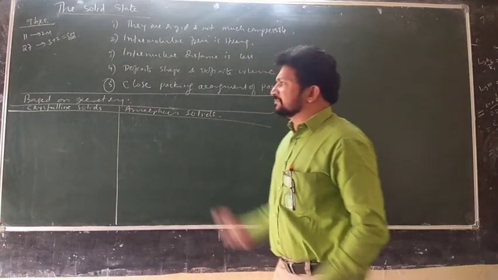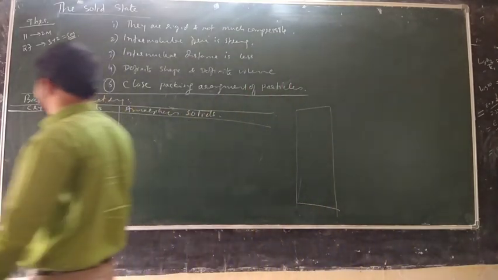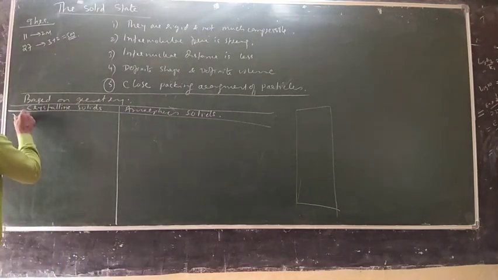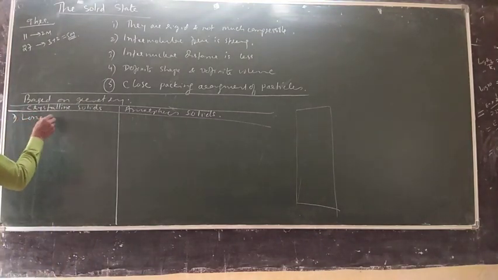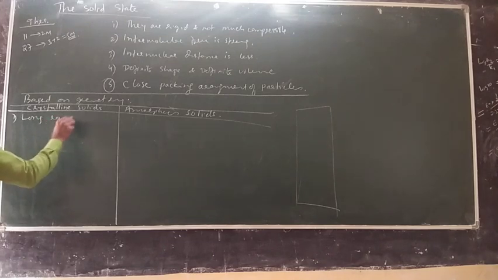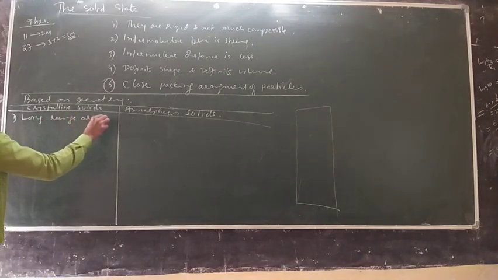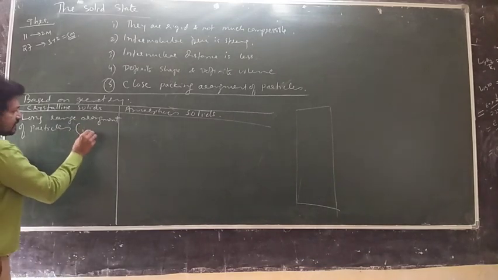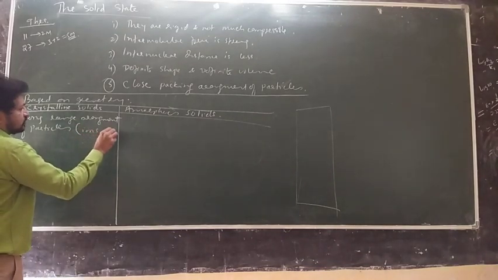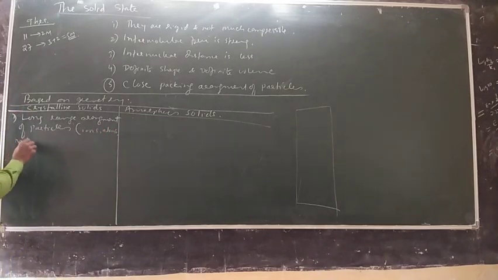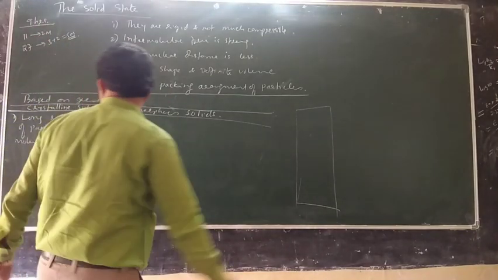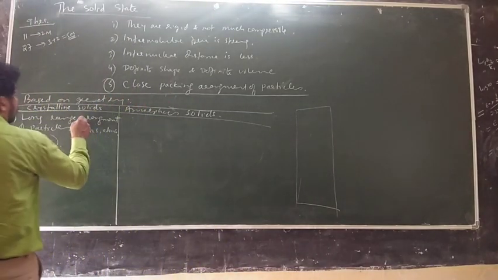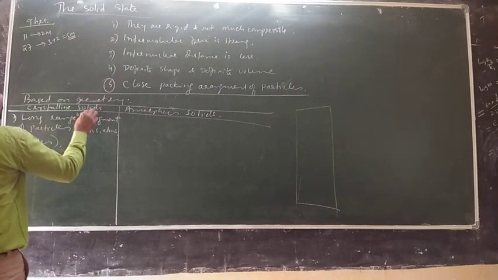What is the basic difference? Basic difference I am discussing, the first part: long range arrangement of particles. Here particles in the sense they can be ions, they can be atoms, they can be molecules also. Long range orderly arrangement, okay?